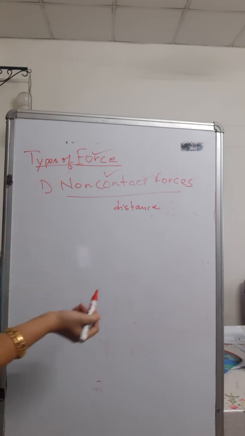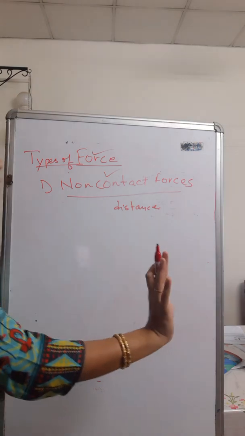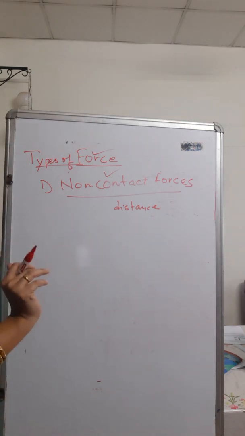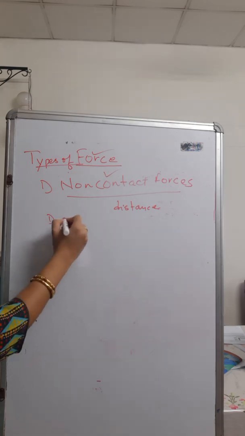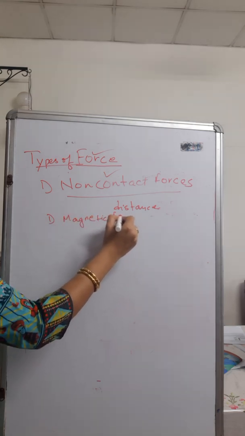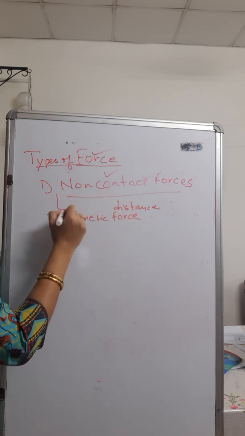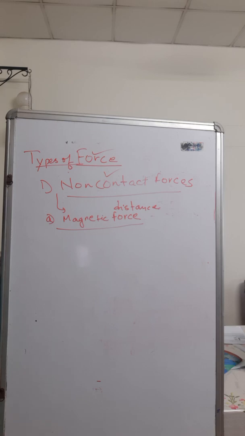Now some examples where there is no contact with the surface, मतलब किसी चीज को push pull कर रहे हैं, वहां पे कोई contact नहीं है, touch नहीं है. Some examples are, say first is magnetic force. Example of non-contact force: A, magnetic force. Now what is this magnetic force? You've seen a magnet, all of you must have seen. Now what does a magnet do? A magnet attracts an iron nail or another magnet.